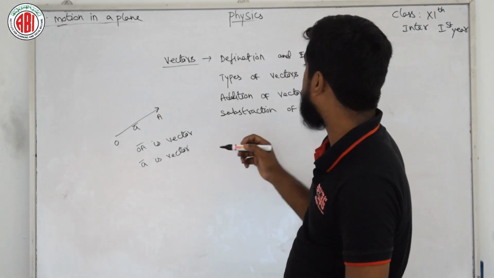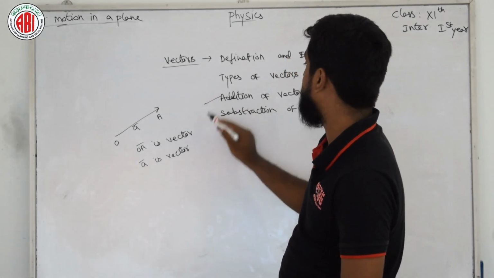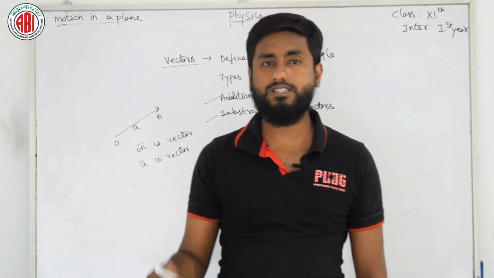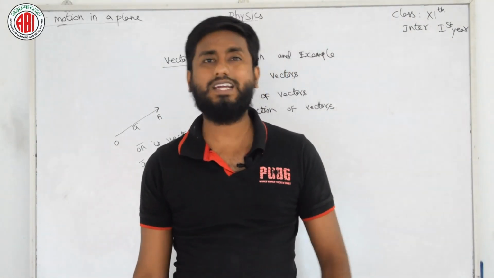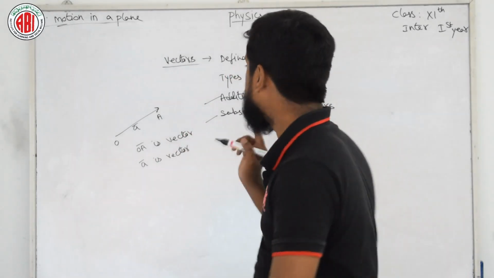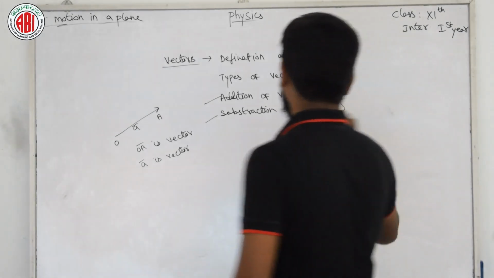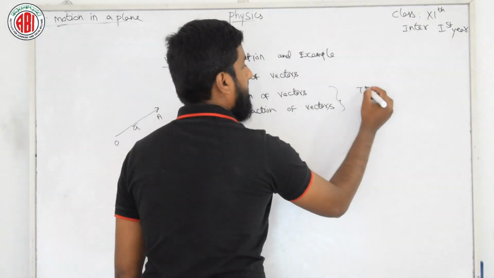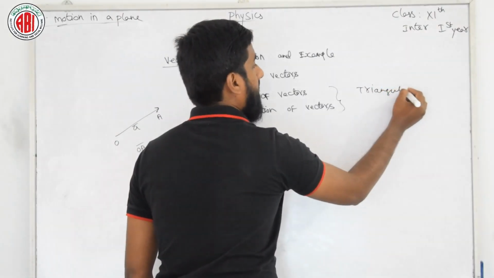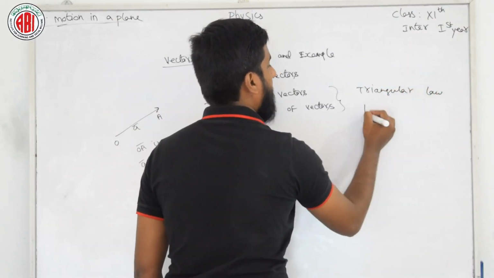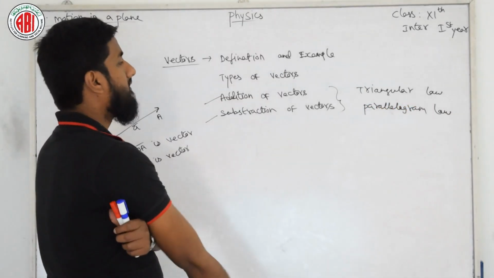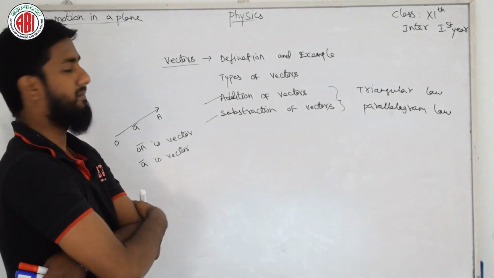So first I am going to explain addition and subtraction of vectors. After that we will go to the types of vectors. For addition of vectors we need a few things. We need to follow two laws for addition and subtraction of vectors. These laws are the triangular law and the parallelogram law.